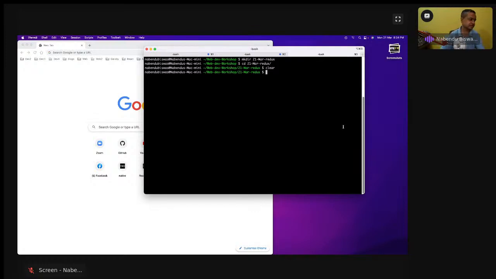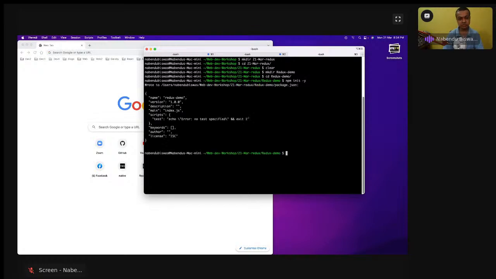Okay, first, let us understand like this. For that, I will do mkdir redux-demo, then cd redux-demo, and then npm init -y.